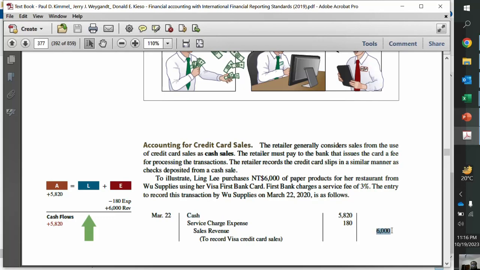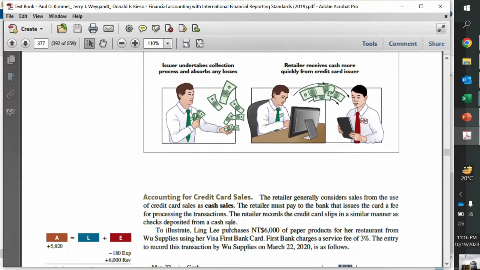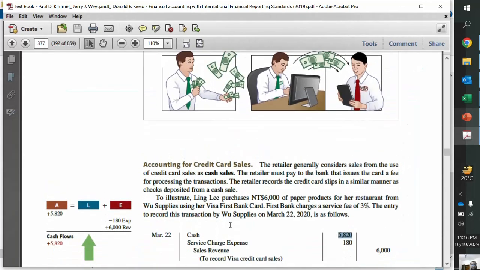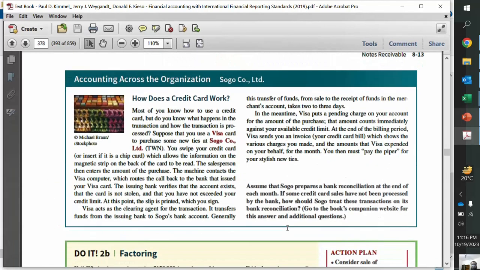So if the customer is paying 6,000 and the company is charging 3%, for example, as a service charge, then service charge expense is 180 and the bank or cash is debited by 5,820, right? So this is just like factoring of account receivable. We have actually sold our receivable to the bank, to the credit card company. So now the credit card company actually has to book the account receivable. So again, this was very straightforward.